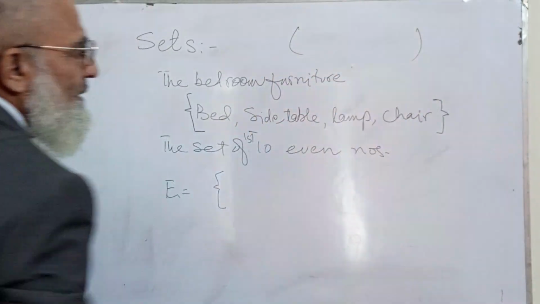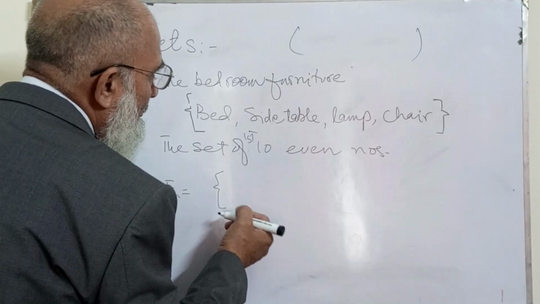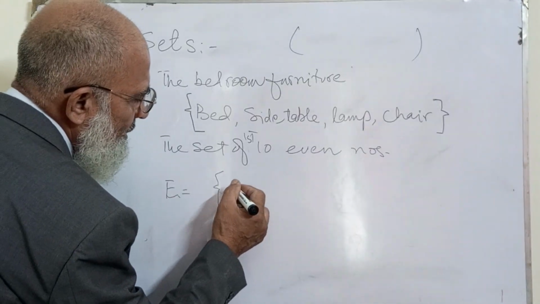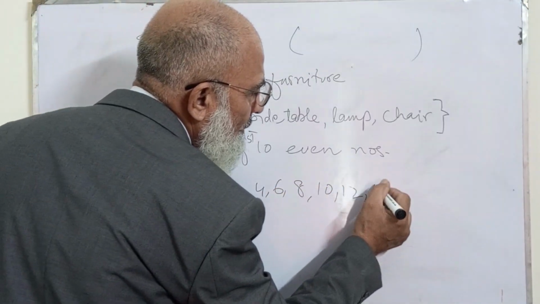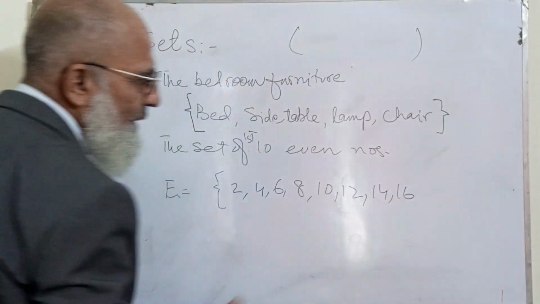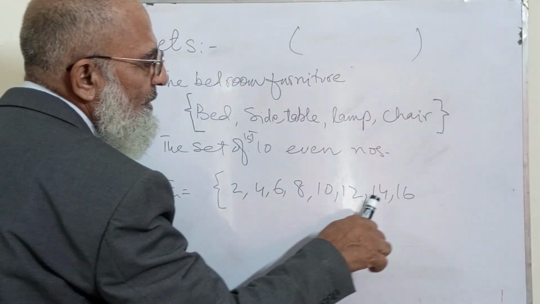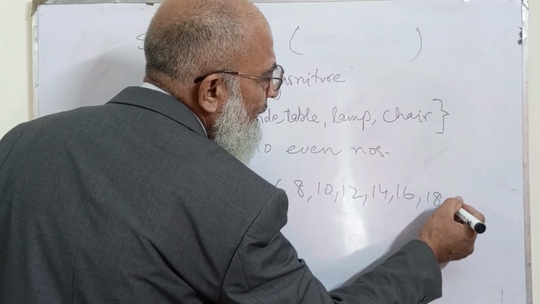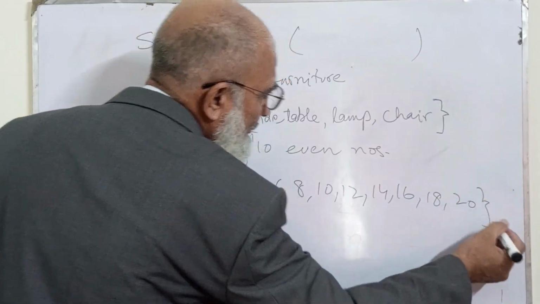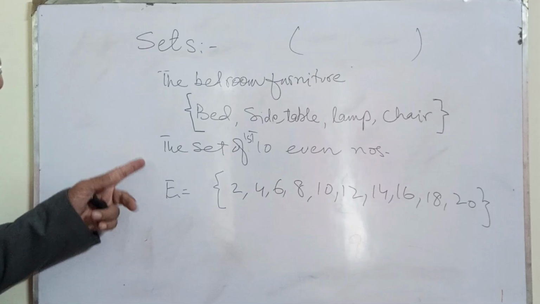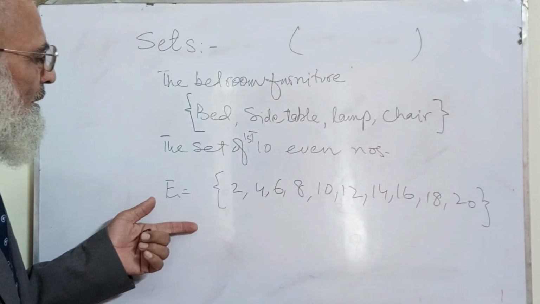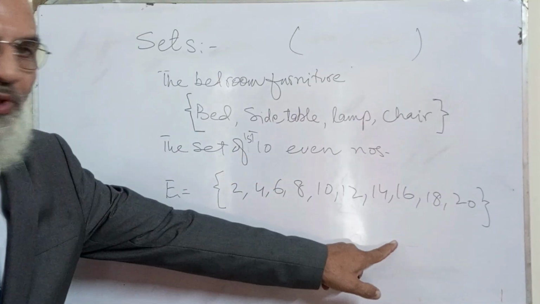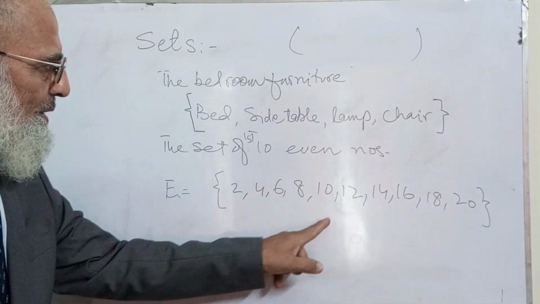Sometimes parentheses are also used. Now E is the first 10 even numbers: 2, 4, 6, 8, 10, 12, 14, 16. How many are there? 1, 2, 3, 4, 5, 6, 7, 8, 9, and 10. Now this is the set showing the first 10 even numbers.